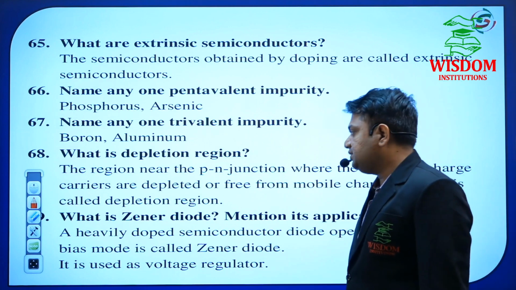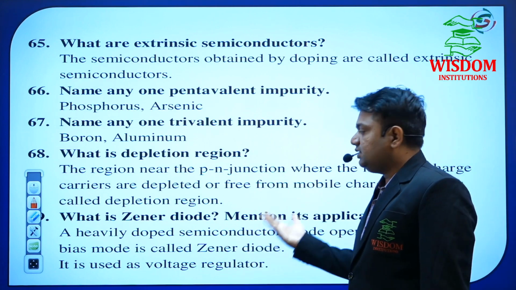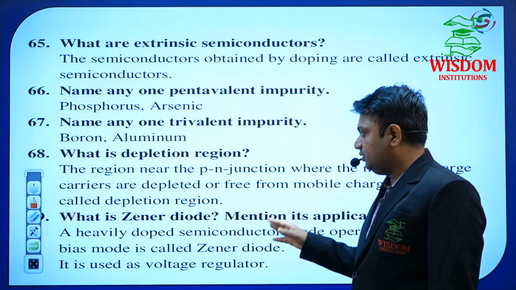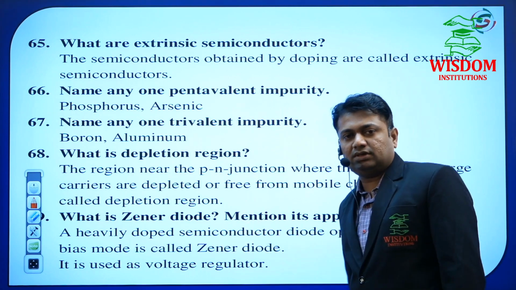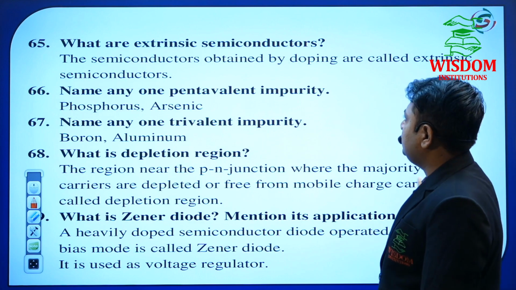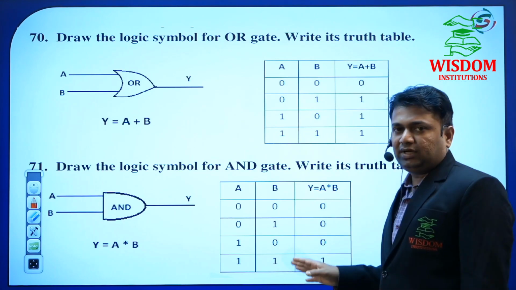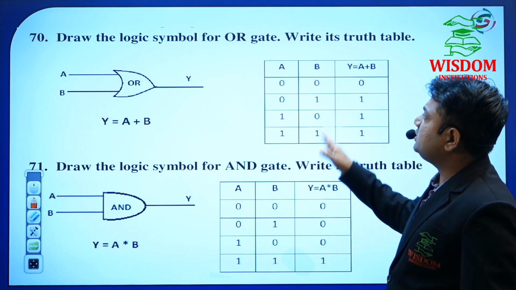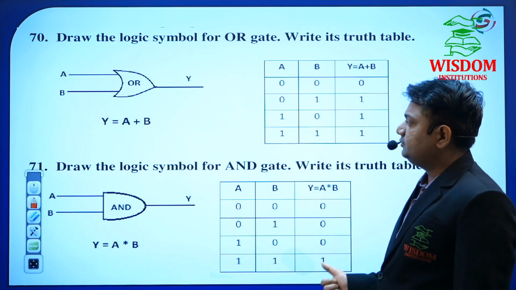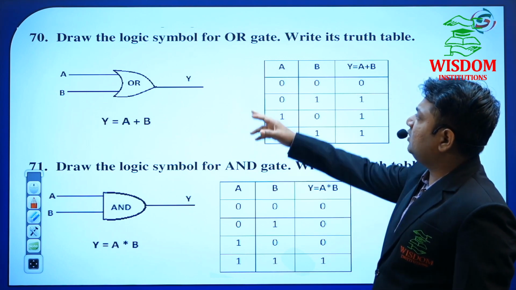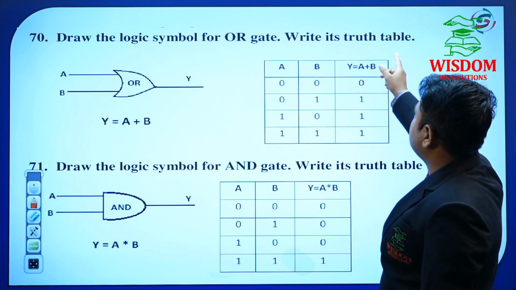What is depletion region? What is Zener diode? If he is not going to give the derivation of the Zener diode, then he may give a 1 mark question on this one, that is, what is Zener diode? And the most probable and most important topic is the logic symbols for OR gate, AND gate, NOT gate. It's very, very important. First draw the logic symbol for OR gate and write its truth table.